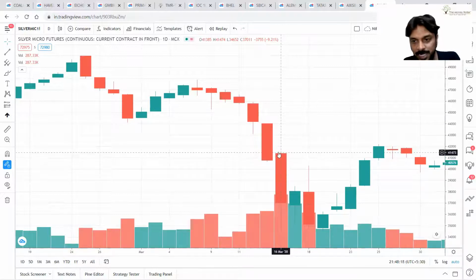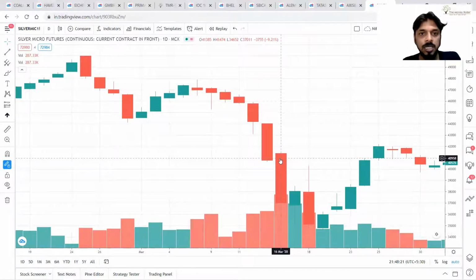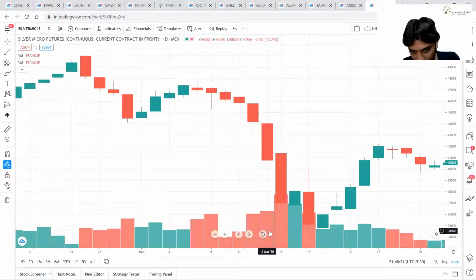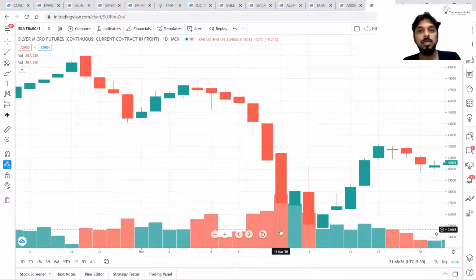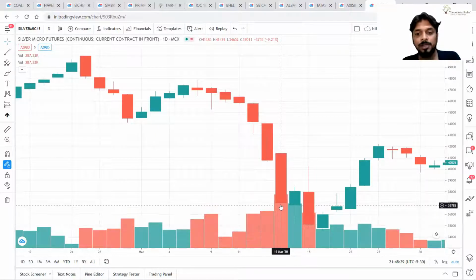Hence, on this single day, the high was 41,400 and the low was 34,000 in a single day. Okay, in a single day, silver gave a 7,000 points move. Have a look at this low, guys. Have a look at this low, 34,000. Price retraced on that particular day from 34,000 and closed at 36,900. Okay. After that, most of the time, you will see price reversal, but with lower volume.